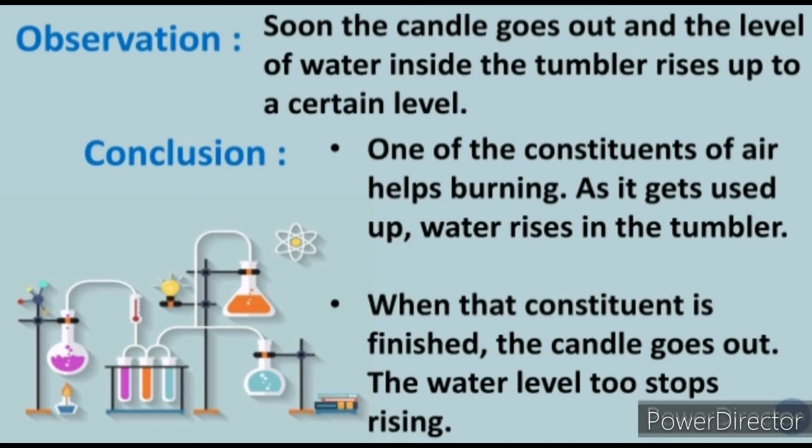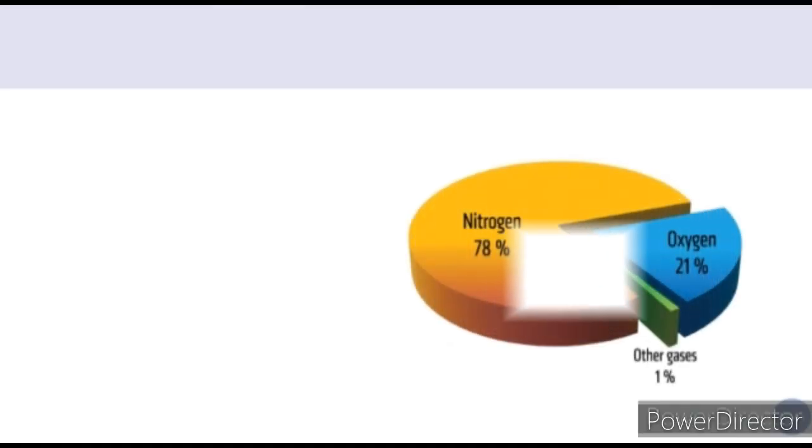Okay, students. Now see here, this is the proportion of constituents of air in the atmosphere. Now the most of the part is covered by nitrogen gas. These are the different gases which are there in air. Nitrogen occupies the largest part in the air. Then oxygen and then other gases. There are many gases which are mixed in air.